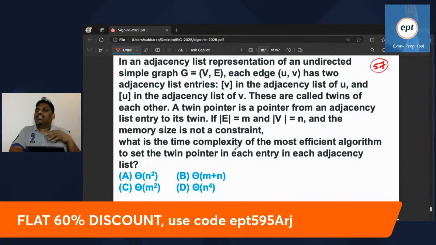In an adjacency list representation of an undirected simple graph G equals (V, E), each edge UV has two adjacency list entries: V in the adjacency list of U and U in the adjacency list of V. These are called twins of each other. A twin pointer is a pointer from an adjacency list entry to its twin. If E equals M, V equals N, and memory is not a constraint, what is the time complexity of the most efficient algorithm to set the twin pointer in each entry in each adjacency list? Yeah, this is the given problem.